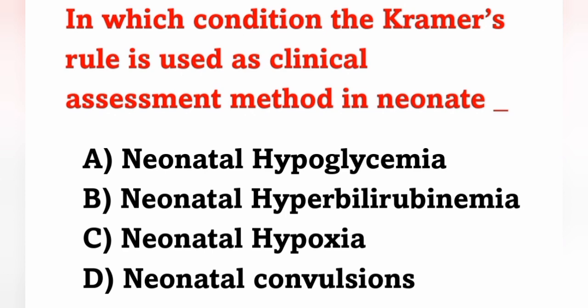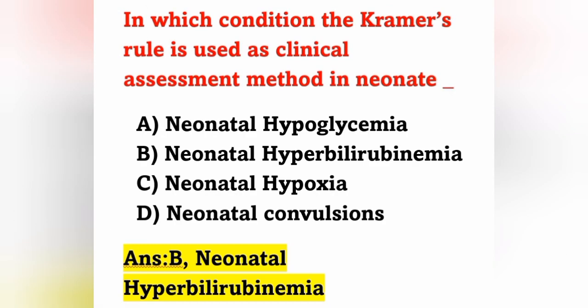Kramer's rule is used as a clinical assessment method in neonatal hyperbilirubinemia. Option B is the correct answer. Kramer's rule is one of the non-invasive methods to assess neonatal jaundice.